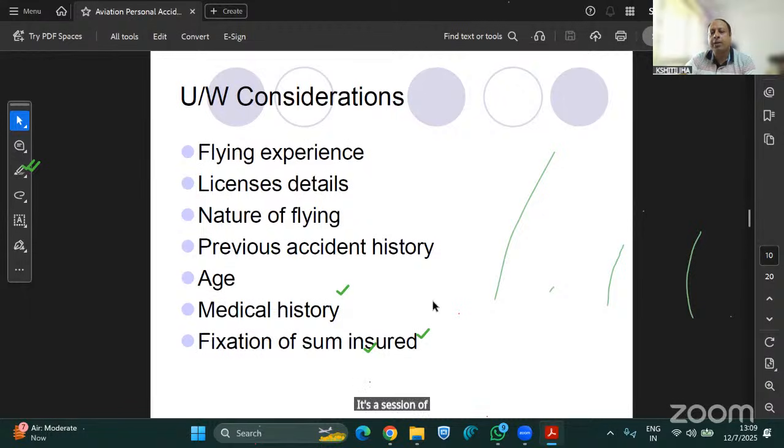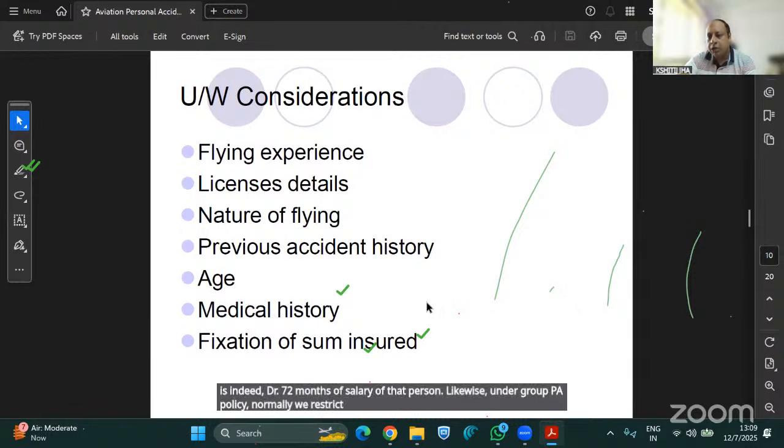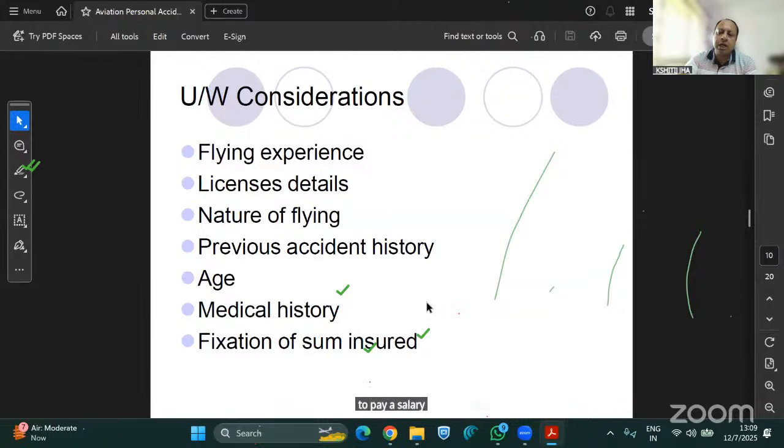Fixation of sum insured. The sum insured is normally fixed up to 1 crore, 2 crore. In a normal PA policy, the sum insured limit is up to 72 months of salary of that person. Likewise, under a crew PA policy, we normally restrict it up to 50 months of crew salary. Suppose he is earning a salary of say 4 lakh per month, so that can go up to say 2 crore rupees. Up to 1.5 crore is okay, and we can go up to 2 crore, but then the rates will be accordingly higher.